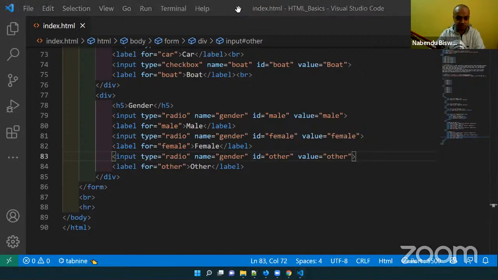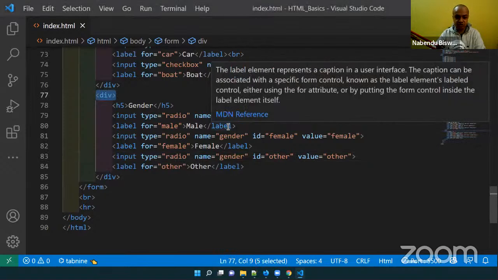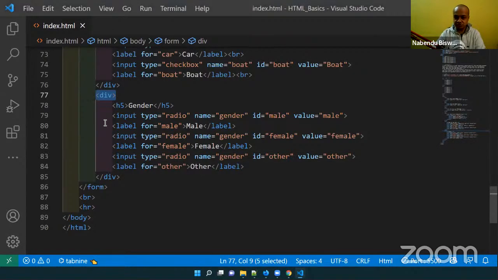Okay. Someone is asking something: what is the use of the div tag? Actually there is no special use of a div tag. A div tag is just to create a block level element. A block level element, as we might have seen, goes to the next line. That's why I'm using a div tag. You will see div a lot in HTML code. People use it a lot. Div and span: div is for block level and span is for inline element. Hope it answered your question. Nice question.